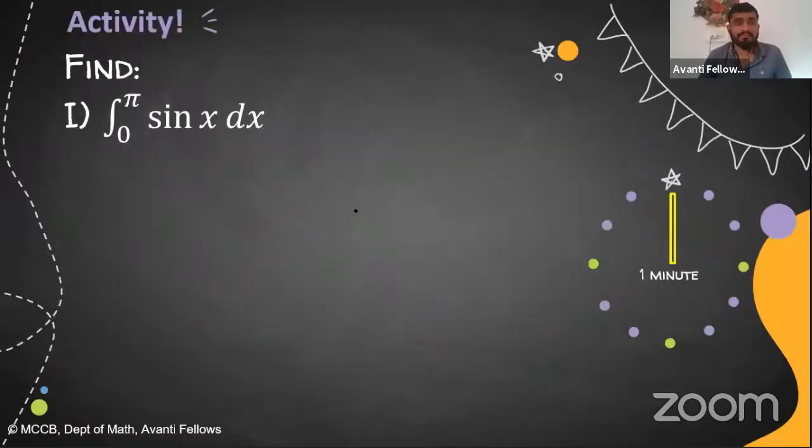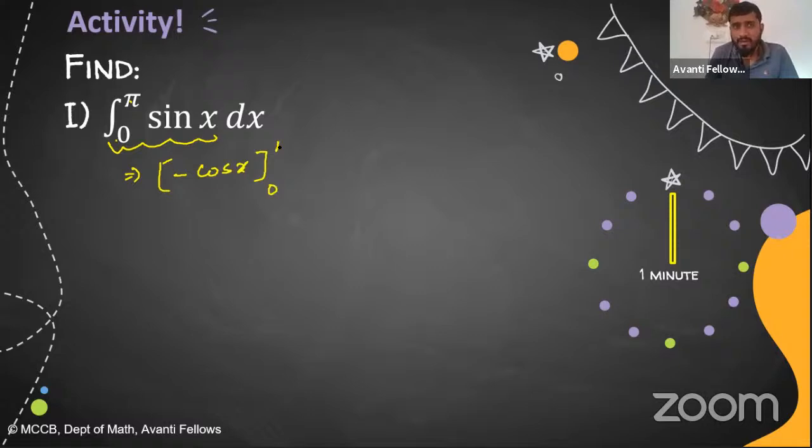Now you have to find the answer for this one. Let me solve this one. First of all, the integration value of 0 to pi. Now what will happen if I increase the limit? The integration of sin x will be minus cos x. Apply the lower limit 0, upper limit pi.